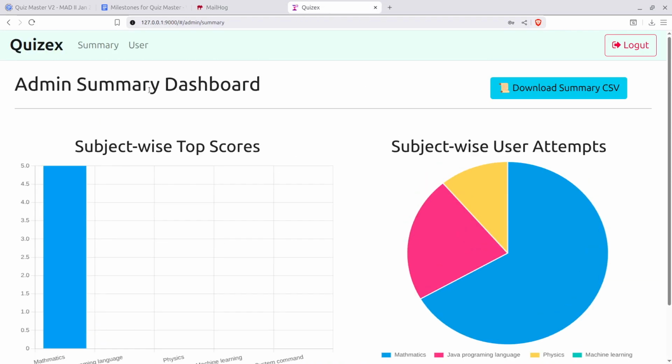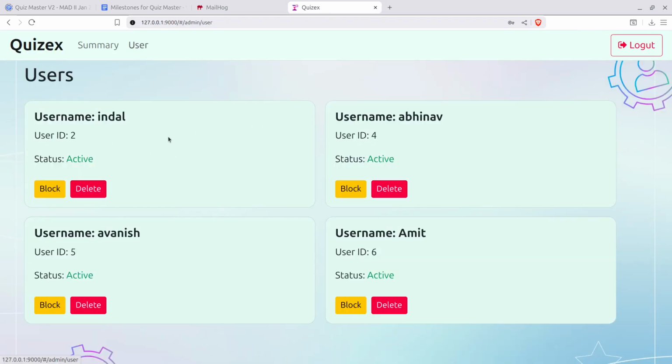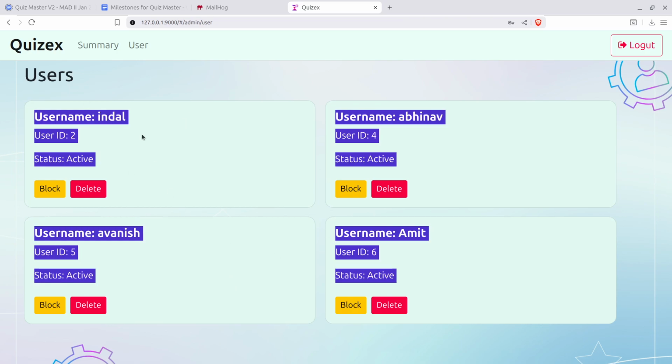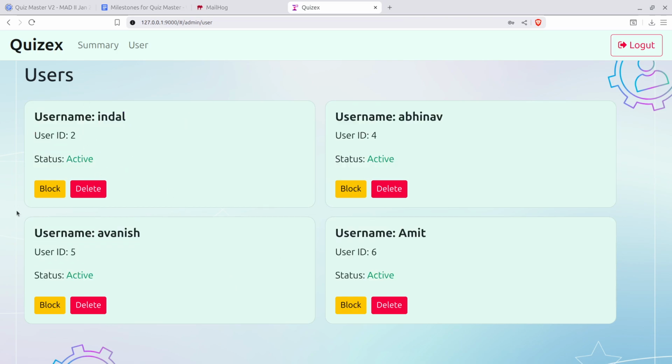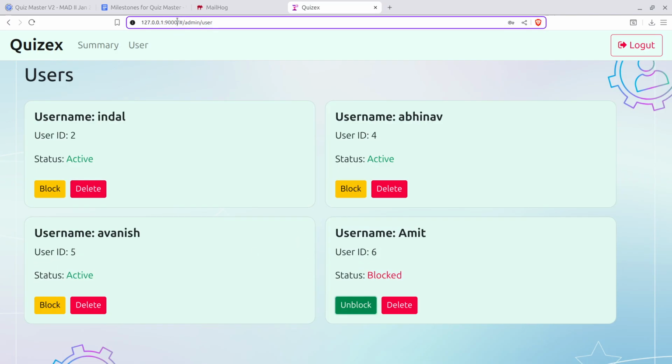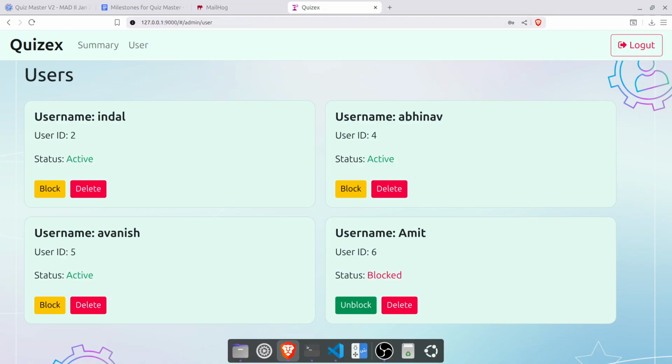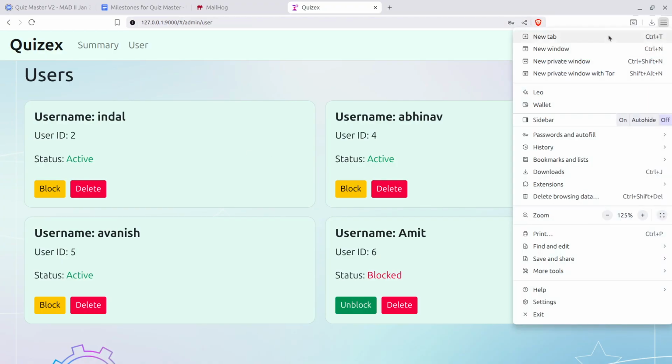Okay, so this is the admin part and this is the user part. So here the admin can play with the user: he can block or delete the user. So let the admin block Amit. Can Amit log in? No, it is not possible to log in. Let me open the private window.